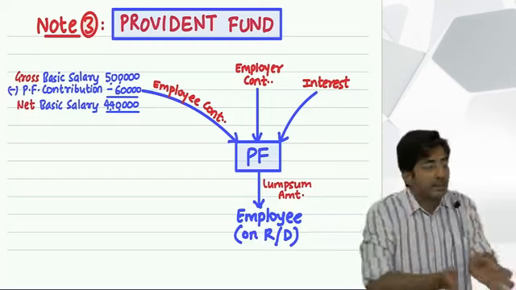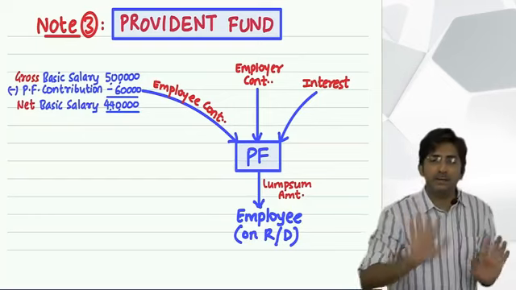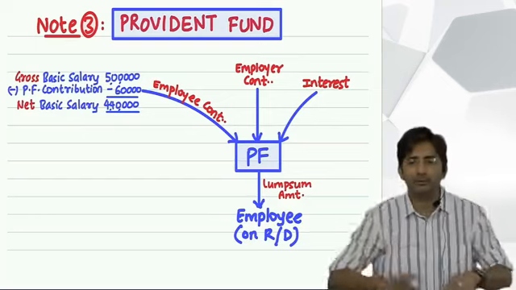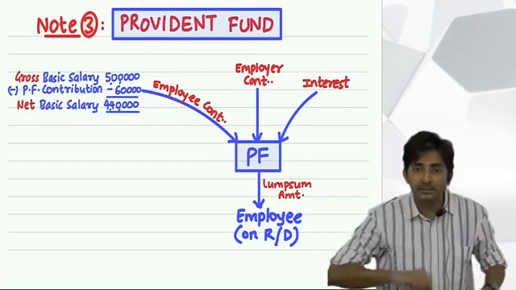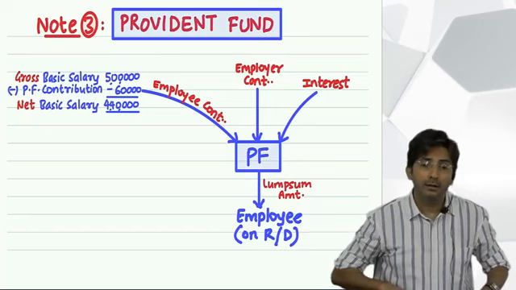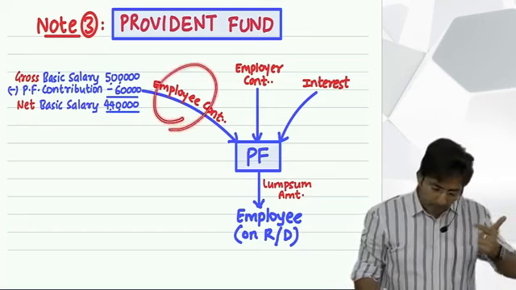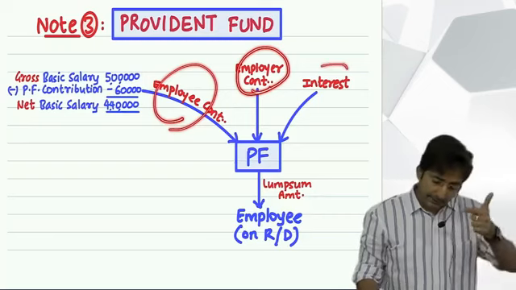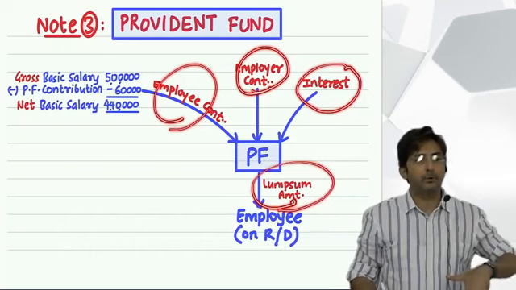So first understand what the transactions in Provident Fund are. See, in allowances, there is one transaction. Boss gives the employee an allowance. But in Provident Fund, there are 4 transactions. What 4? Employee's contribution, employer's contribution, interest, and at the end a lump sum amount is given to the employee.